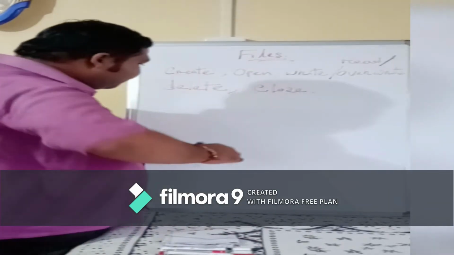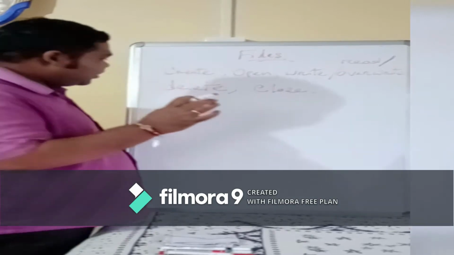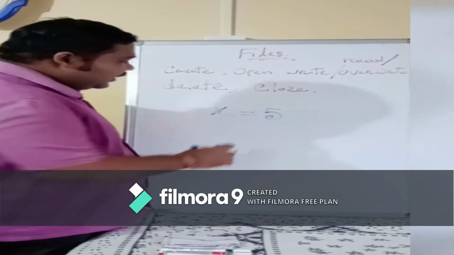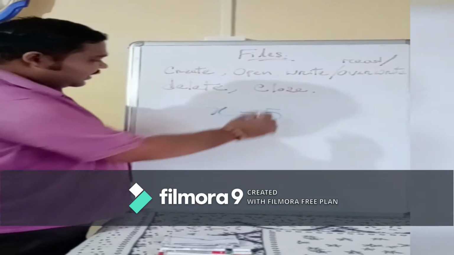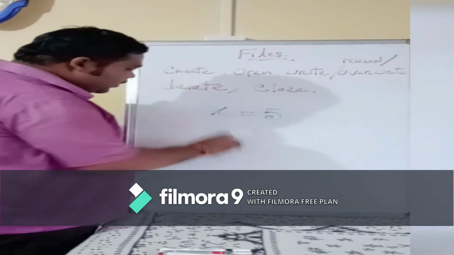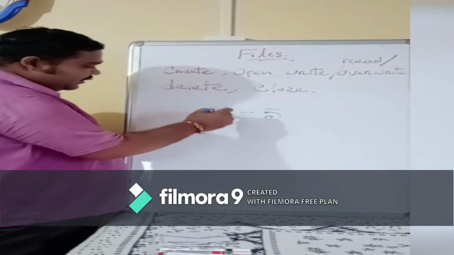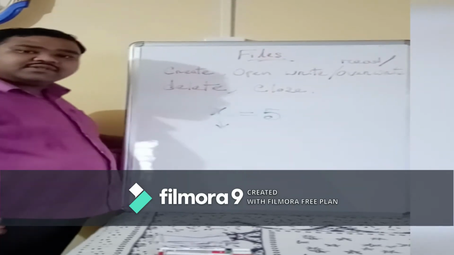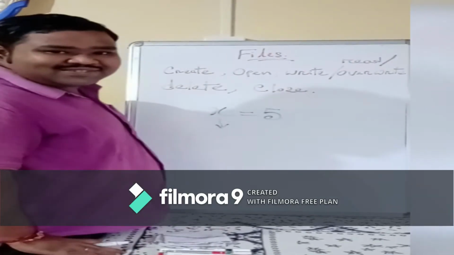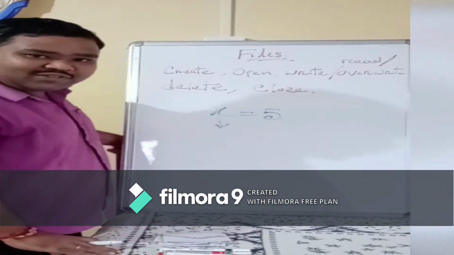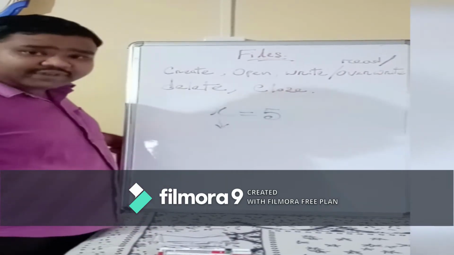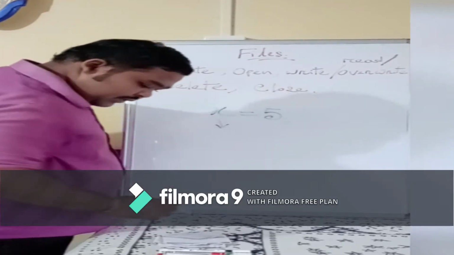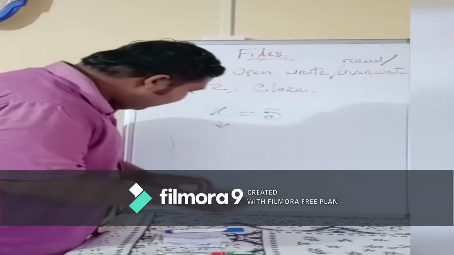What was there in variable creation? In variable creation, it was x equals 5. Integer value, no quotes. If it is a character value, then it goes inside quotes. So here, this part, in the previous one, this data structure, was called a variable. Now, in the case of files, we will be calling it a file object.